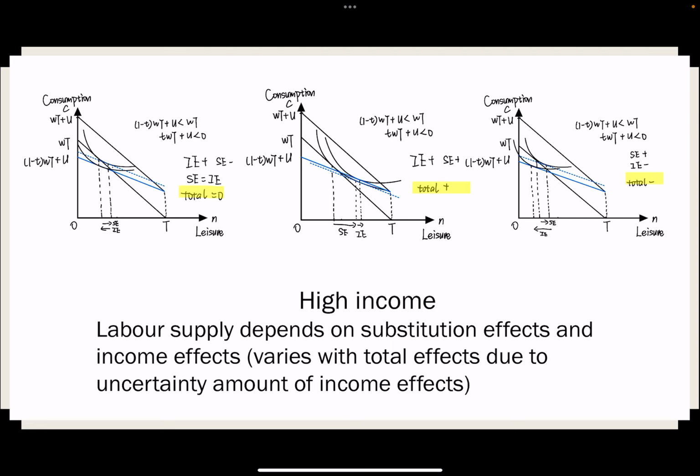As we can see, due to the uncertain size of the income effect, we cannot be sure whether the total effect is positive, negative, or unchanged. So it is uncertain. Labor supply depends on the substitution effect and the income effect. It can either increase, decrease, or stay the same. And in the real world, the situation is much more complicated.